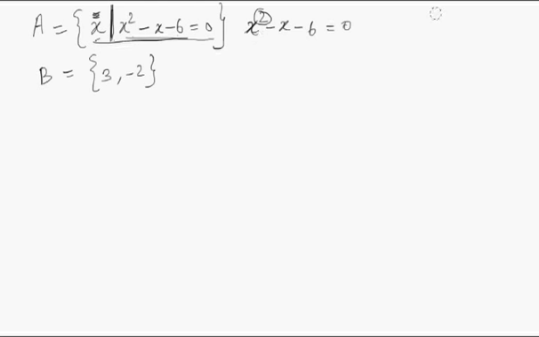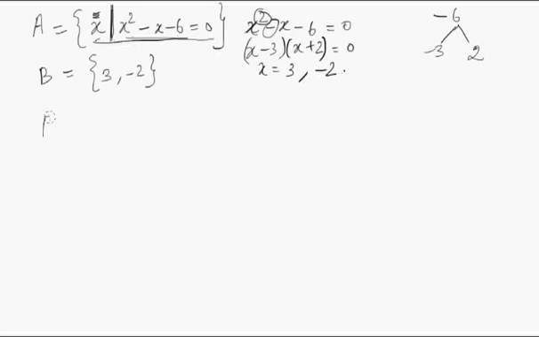Now, you know that. So you take minus 6, you draw a tree. You have a coefficient of x here, which is minus 1. You should have two numbers such that when you add them up, you get minus 1, and when you multiply them, you get minus 6. So what are those numbers? You have minus 3 and plus 2. So (x minus 3)(x plus 2) equals 0, so x is equal to 3 or minus 2.